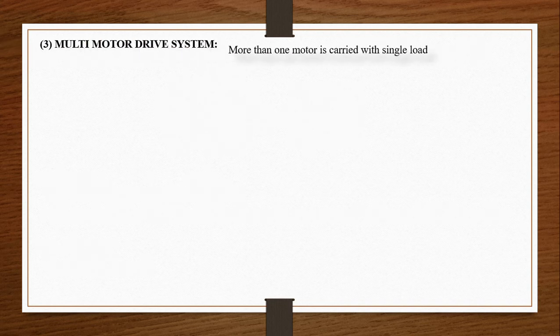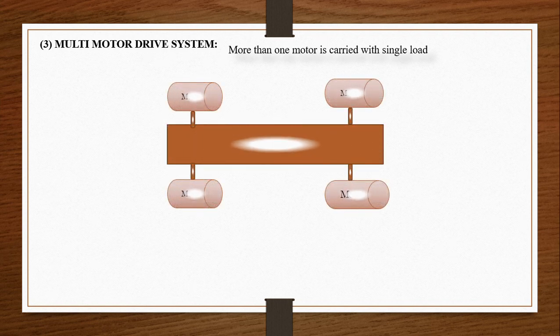Then the multi-motor drive system. In this system, more than one motor is connected with a single load. Look at the diagram. One load is driven by more than one motor. The best example is a crane. You all know well about the operation of a crane. Crane has forward backward movement, left right movement, up down movement. All the movements require an individual motor. So it is considered as a multi-motor drive system.